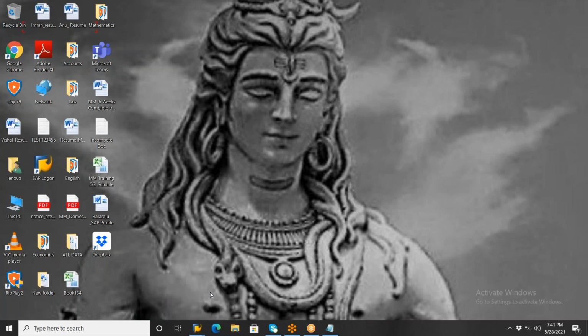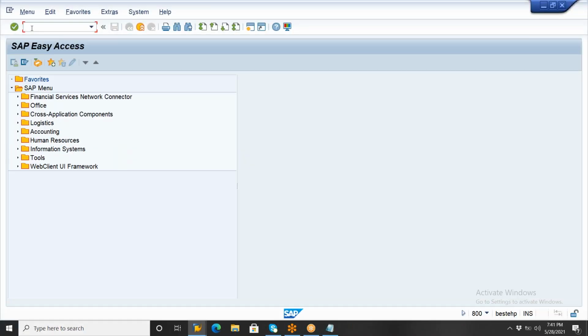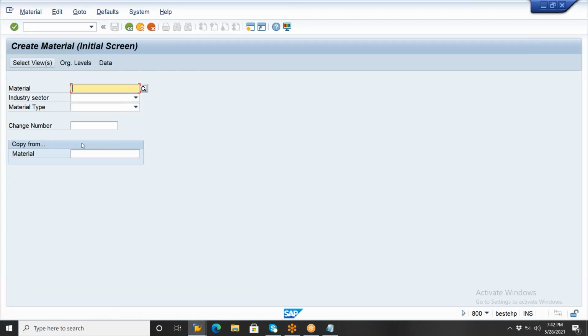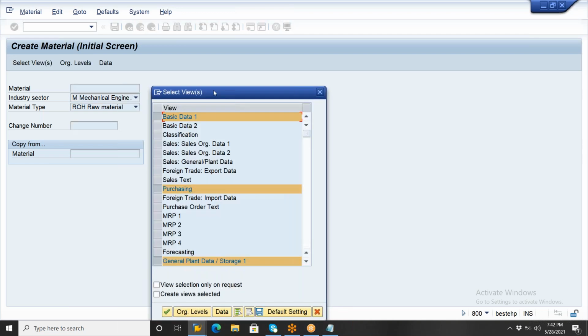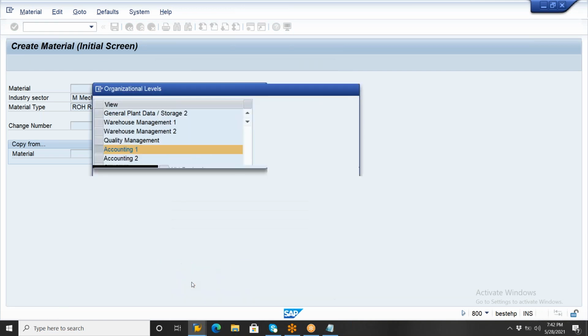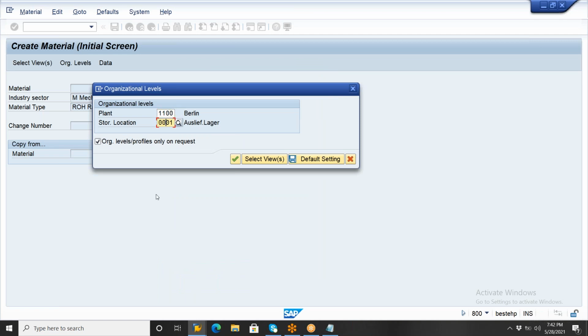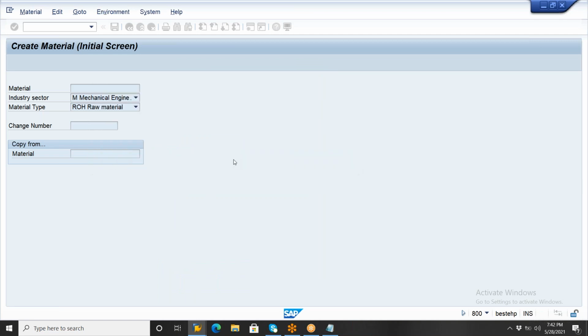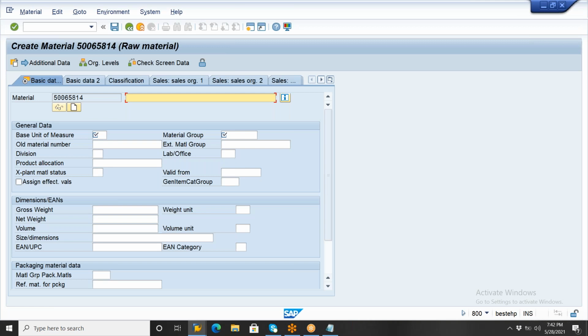Let me open. So first I will create one raw material here. Okay, go to MM01. In MM01 transaction code, go to industry sector and select raw material. Selection is the basic views: basic data, purchasing, general plant, storage and accounting one. Okay, and go to org levels. So enter the plant and enter the storage location. You can continue. So this is the gas material, right? So simply you can enter some gas here.